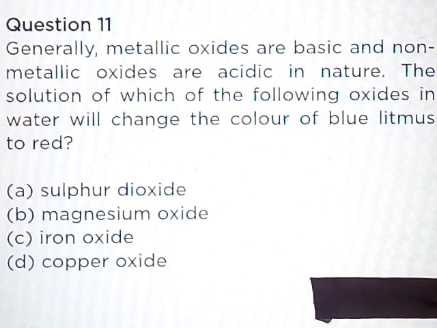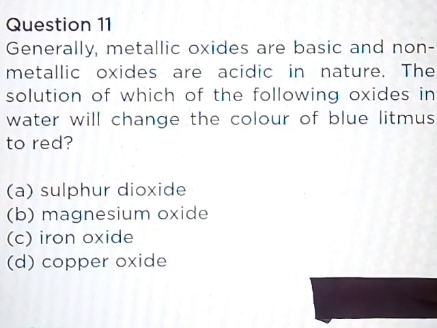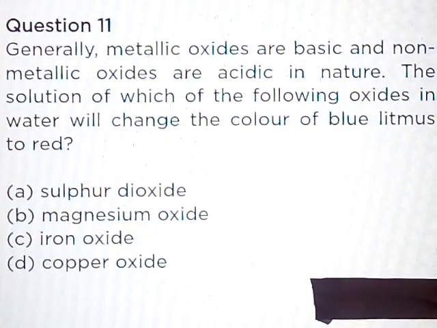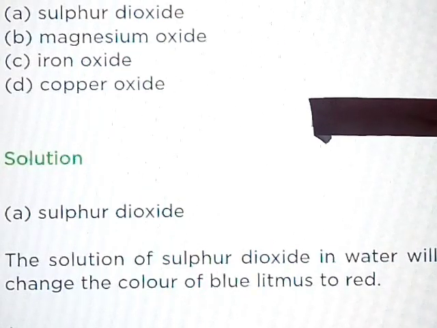Question number 11. Generally, metallic oxides are basic and non-metallic oxides are acidic in nature. The solution of which of the following oxides in water will change the color of blue litmus to red? Part A, sulfur dioxide. Part B, magnesium oxide. Part C, iron oxide. And Part D, copper oxide. Solution: sulfur dioxide. The solution of sulfur dioxide in water will change the color of blue litmus to red.